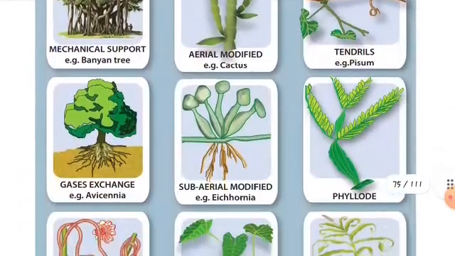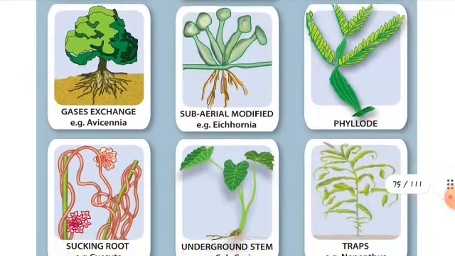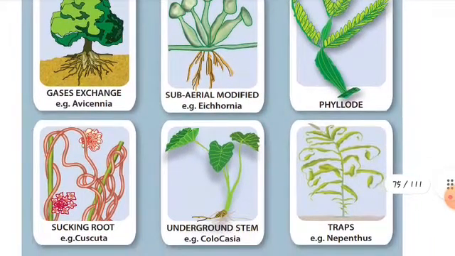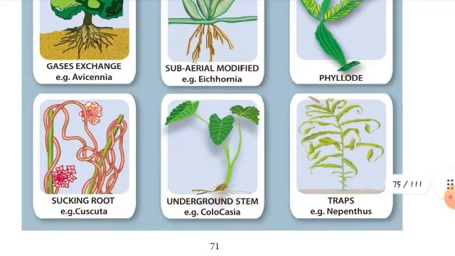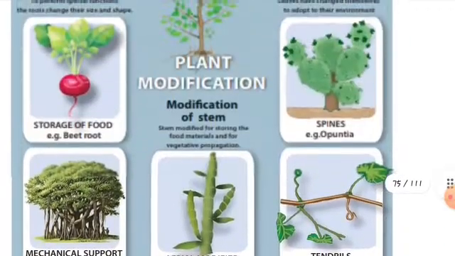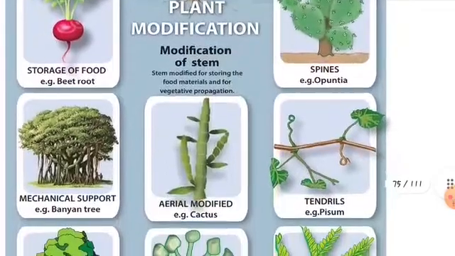And the next one is gas exchange. See here, gas exchange, and the example is Avicennia. The last one is sucking roots. Sucking roots, the best example is Cuscuta. Okay, children, see the center one, modification of stem.